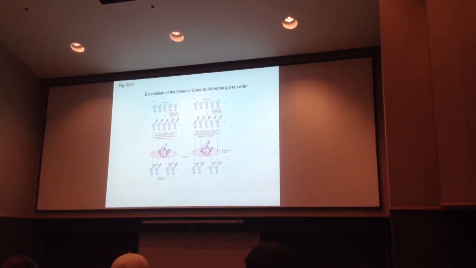Okay, so the genetic code, the one that we talk about all the time, was elucidated by Nirenberg and Leder, and they got the Nobel Prize for doing so. Essentially what they did is they were able to identify which of the triplet codes coded for which amino acid. And they did the experiment like this. They isolated tRNAs, and they had radio labels once again. The timing is so important. The radioisotope labels were available, and they were able to radio label some of the amino acids.